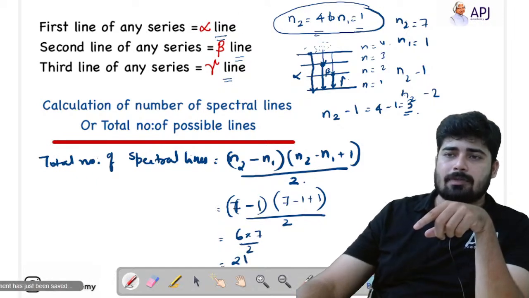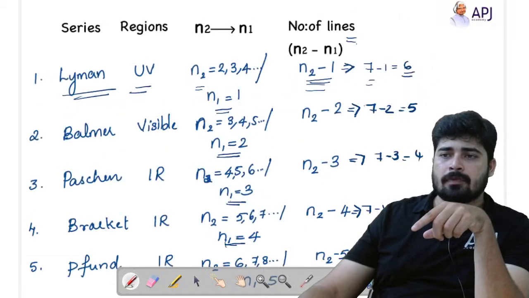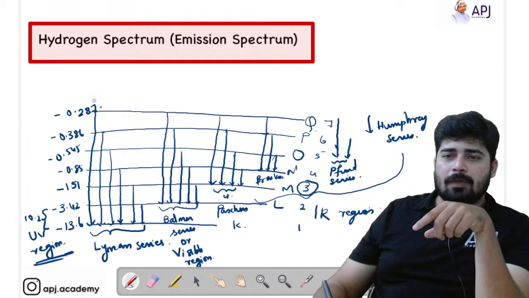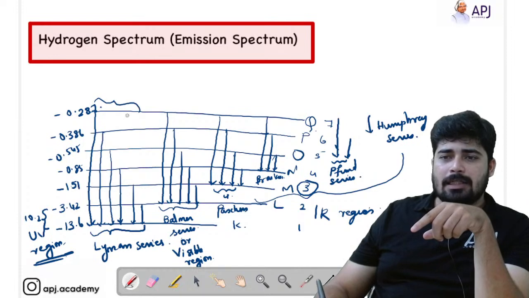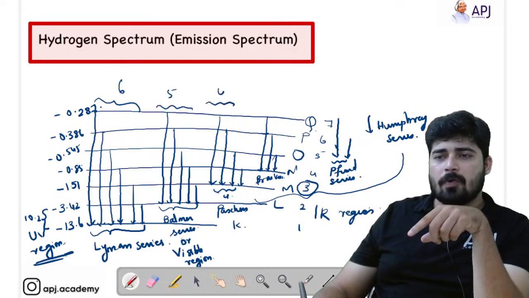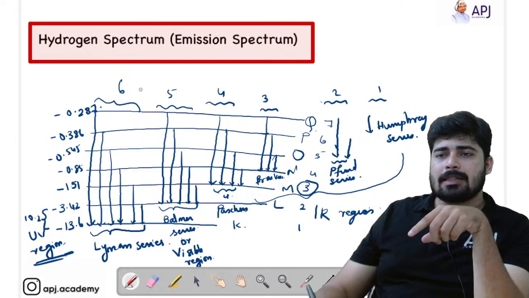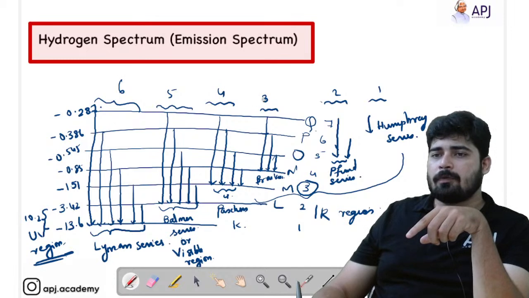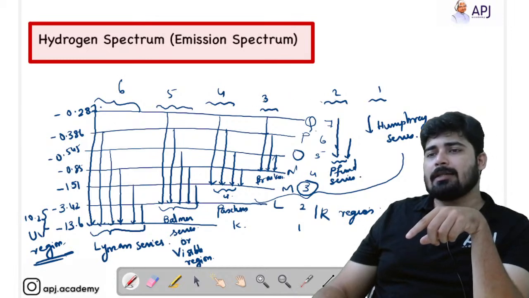So let's check whether this is correct or not. In the Lyman series we got 1, 2, 3, 4, 5, 6 lines. In the Balmer we got 5. In the Paschen we got 4. In the Brackett we got 3. In the Pfund we got 2, and in Humphrey we got 1. 6 plus 5, 11. 11 plus 4, 15. 15 plus 3, 18. 18 plus 2, 20. 20 plus 1, 21.